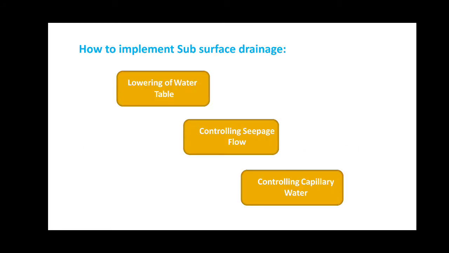Now, how to implement the surface drainage? The first method is the lowering of the water table. Water table should be kept at least 1 to 1.2 meter below the subgrade. The places where water table is high, the best remedy is to take the road formation embankment of height not less than 1 to 1.2 meters.